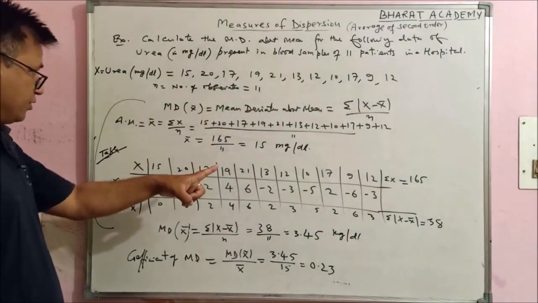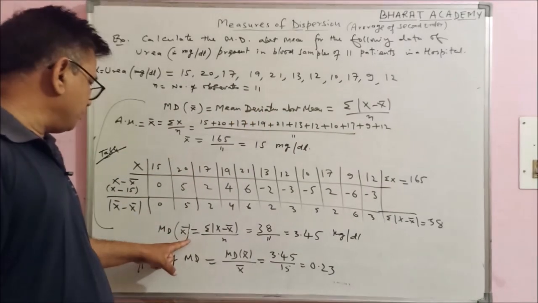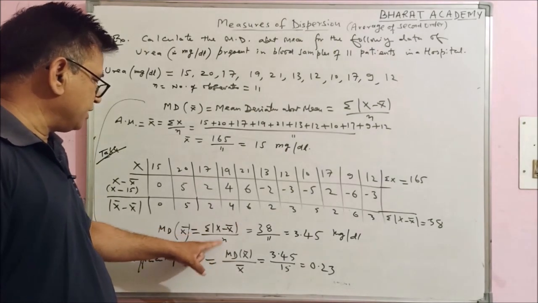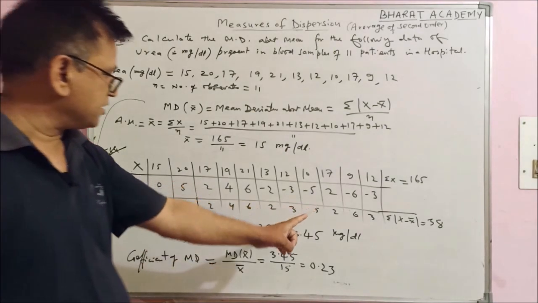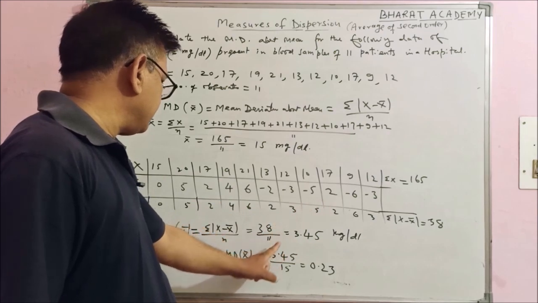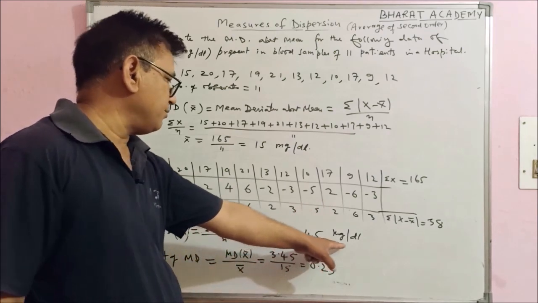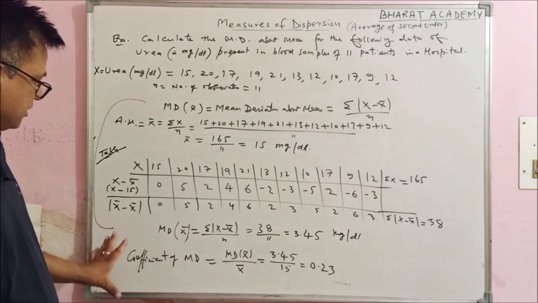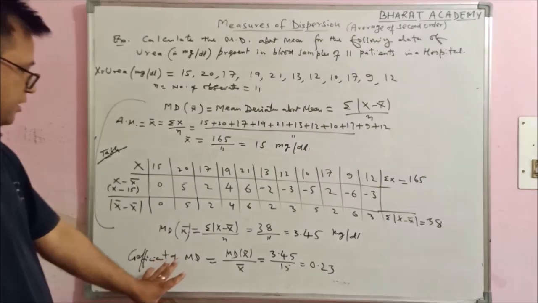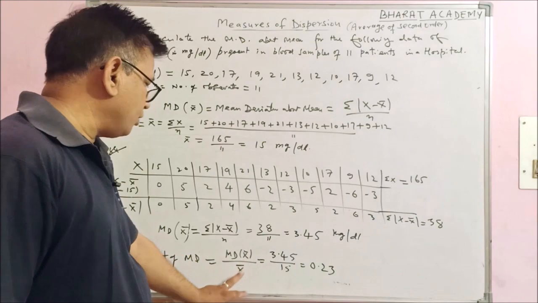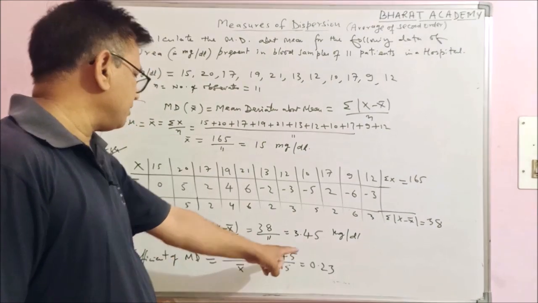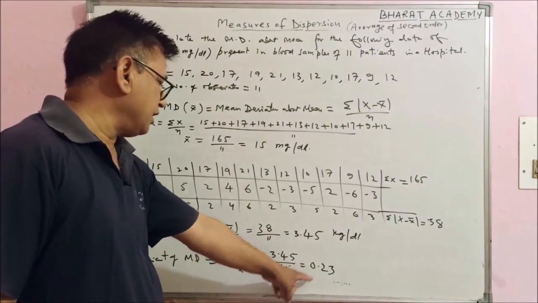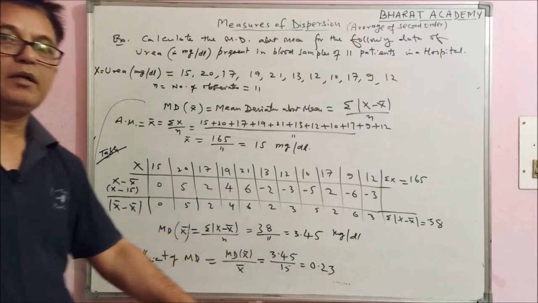So from the formula, mean deviation about mean will be summation of absolute x minus x bar upon n. Total value of absolute x minus x bar is 38. 38 upon 11, this is 3.45 mg per dl. This is mean deviation. Now the relative measure of dispersion, coefficient of MD, is the mean deviation about mean upon mean. So this is 3.45 upon 15, this is 0.23.